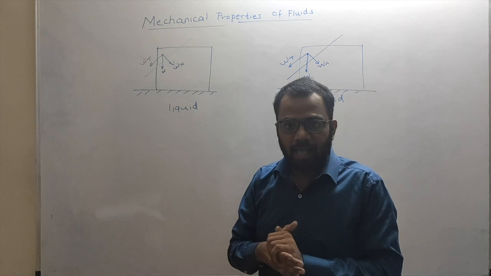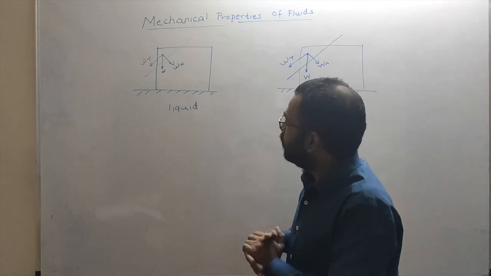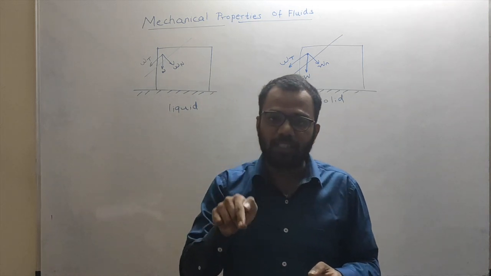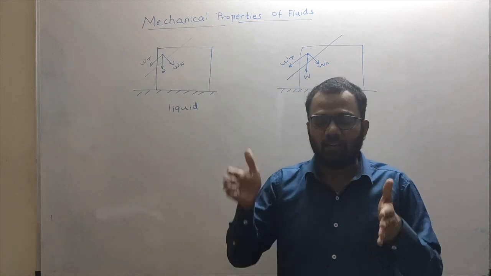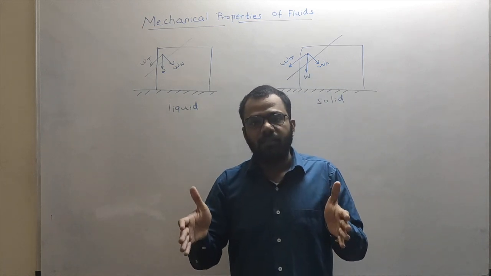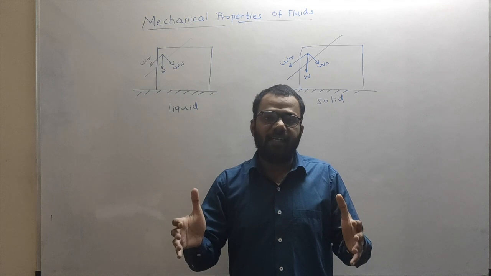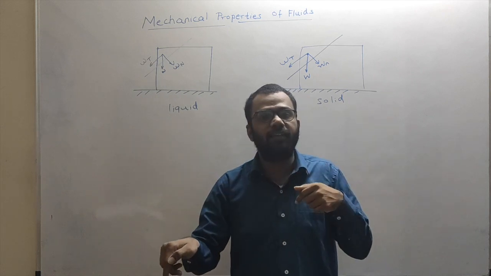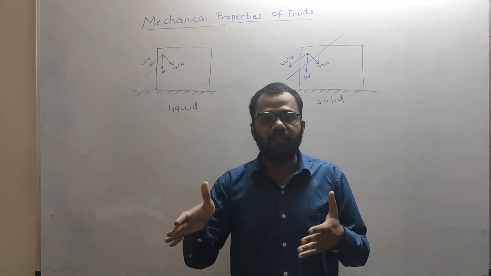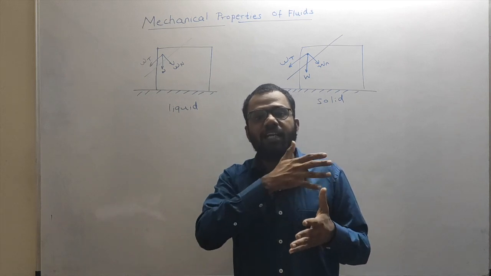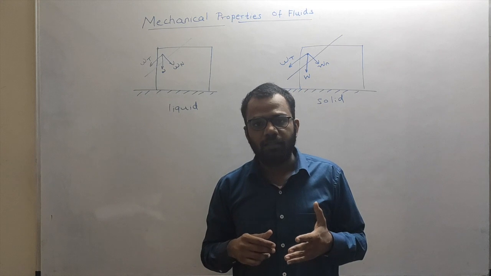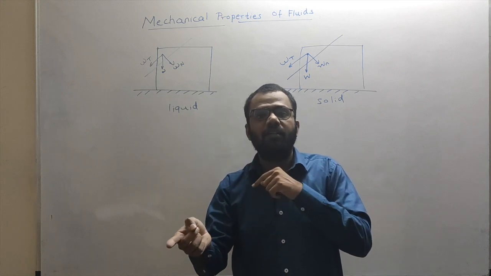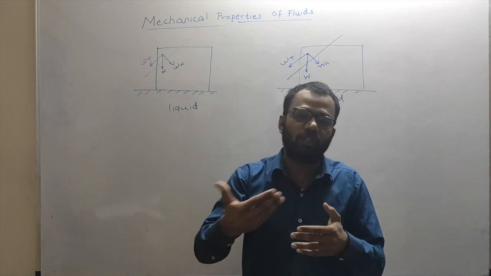So we can say that tangential forces will never act on a liquid that is at rest. Because if tangential forces are acting on any part of the liquid, that part of the liquid will start flowing in that direction, because there won't be anyone who is opposing that force.